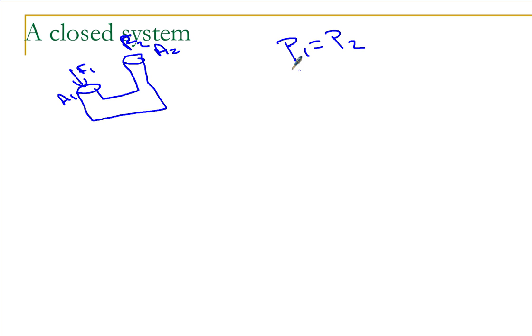Let's look at what this looks like. Pressure is force per unit area. So P1 is F1 divided by A1, and P2 is F2 divided by A2. Now, we take advantage of this fact all the time. This is called Pascal's principle.